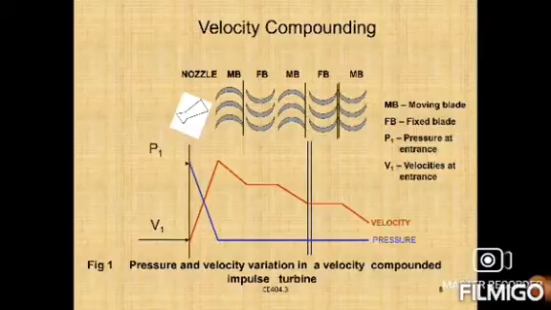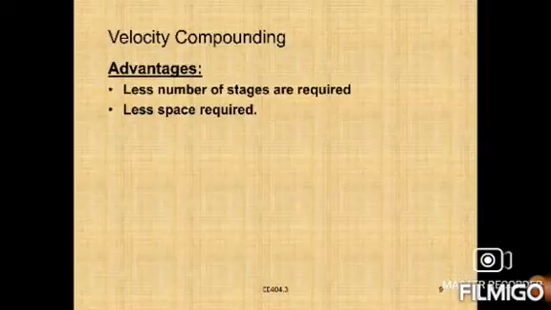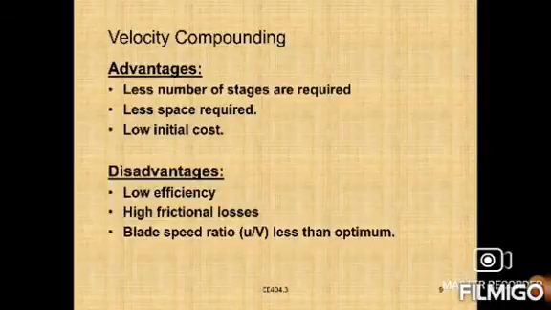A velocity compound impulse turbine is called a Curtis turbine. It is generally used in centrifugal compressors and small power generating units. So this is the explanation about velocity compounding. And then next, what are the advantages of velocity compounding? The number of stages is few and requires less space. Next, initial cost is low, and the system is reliable and very easy to start.